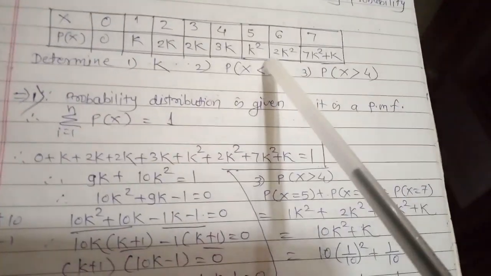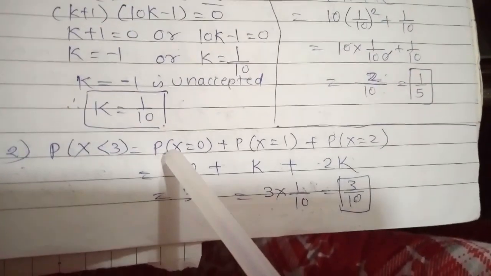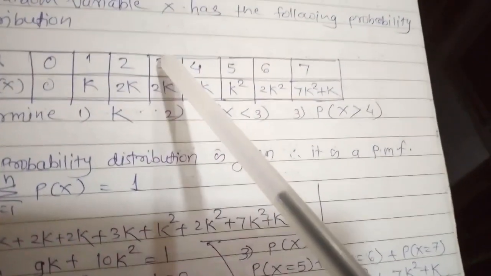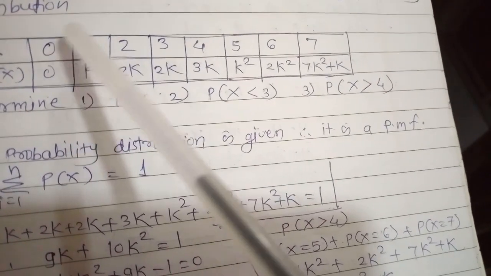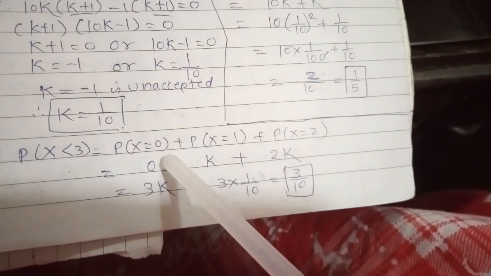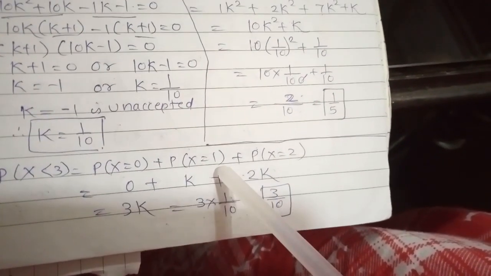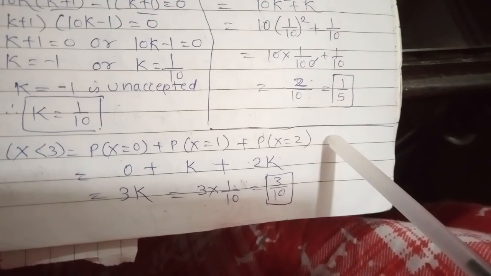Now after that we have to find out the probability where x is less than 3. X is less than 3 means we have to find the numbers which are less than 3, so there are 3 numbers: 0, 1 and 2. So here we write down P(x = 0) plus P(x = 1) plus P(x = 2).